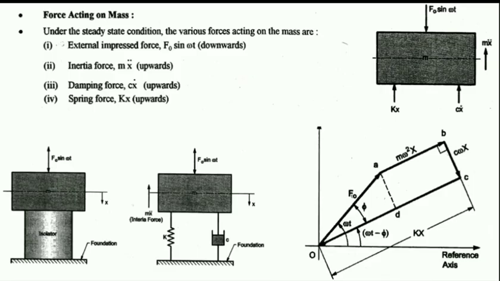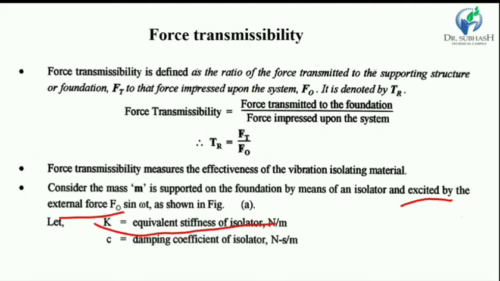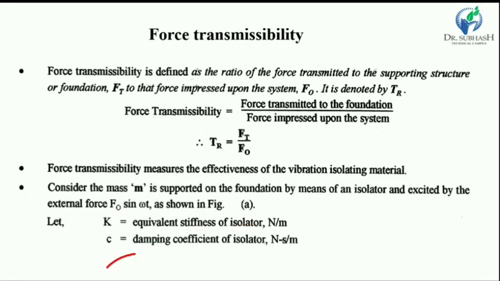The mass is isolated from the foundation by the isolator material as shown in the figure. Here this square is the isolator, this is the mass, and this is the foundation. Okay. Now the simple harmonic force or excitation force is applied. Now K is the equivalent stiffness of the isolator and C is the damping coefficient of the isolator.